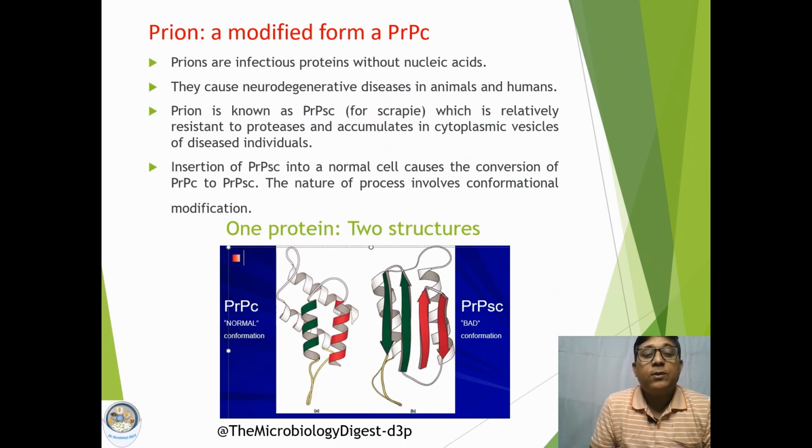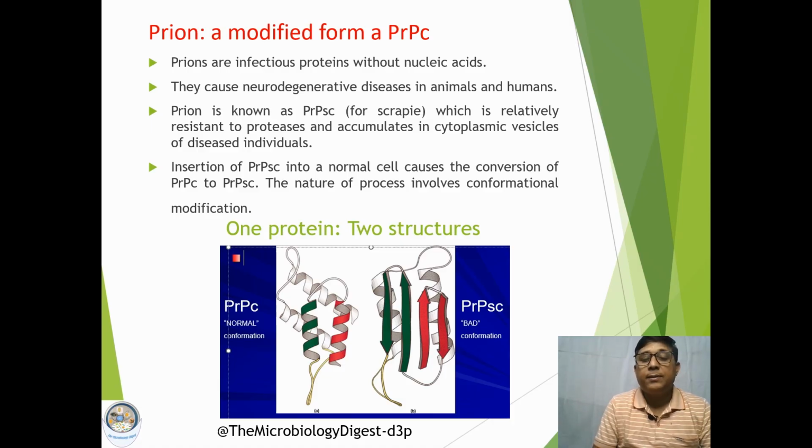So prions, as we have already discussed, are infectious particles without any nucleic acid. These prions are a modified form of the normal cellular protein. The normal cellular protein is written as PrPC, and the abnormal form which is responsible for causing these diseases is written as PrPSc. Sc means it is from the disease scrapie. Although it was taken from scrapie, all the infectious prions responsible for causing diseases are denoted by PrPSc. Okay, this is the bad conformation.